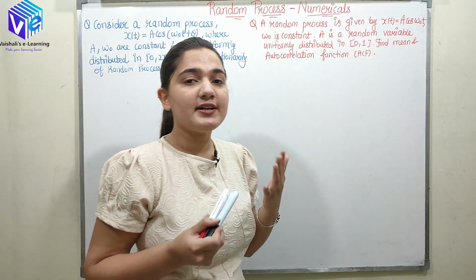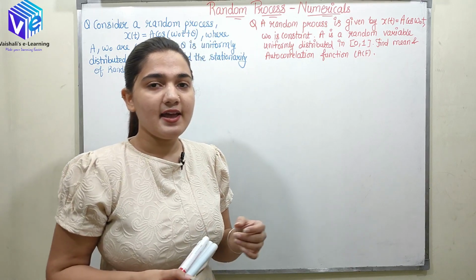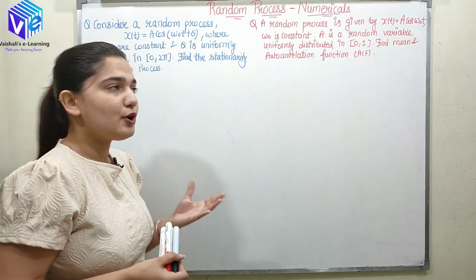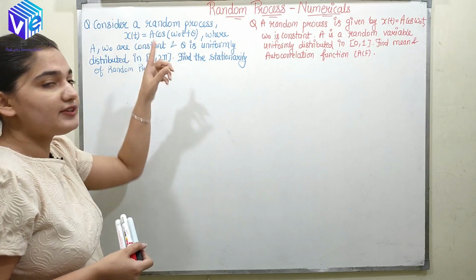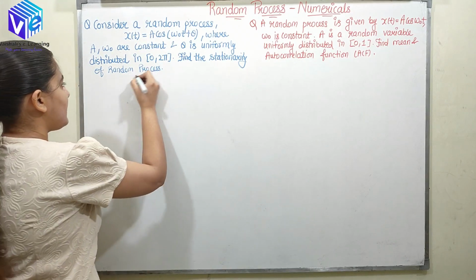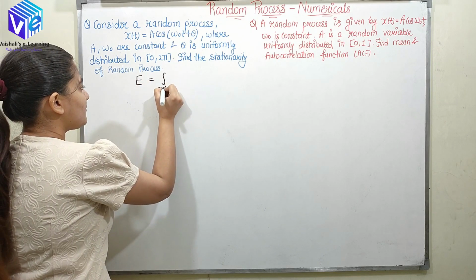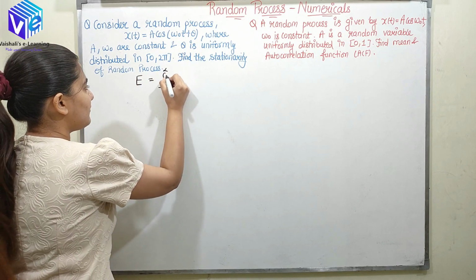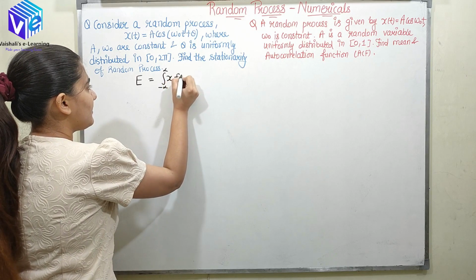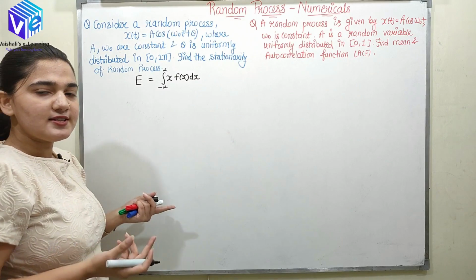Whenever we were discussing a random variable, we had X, and now that we are discussing a random process, we'll have X of t. When we were discussing the random variable, the mean was given by the integration from minus infinity to infinity of x f(x) dx. So this was the mean.